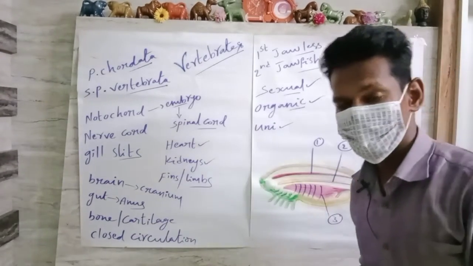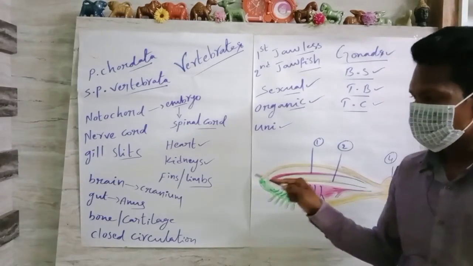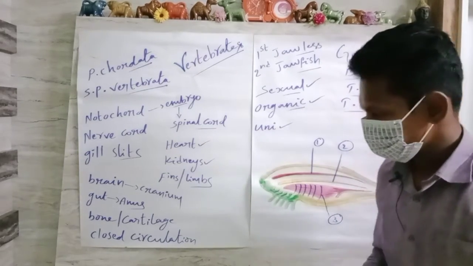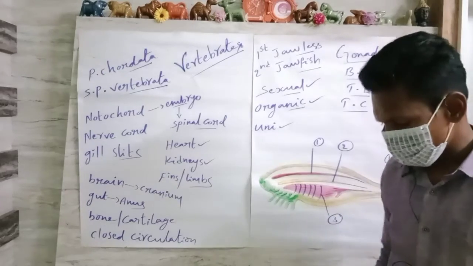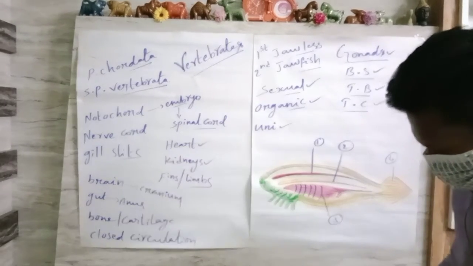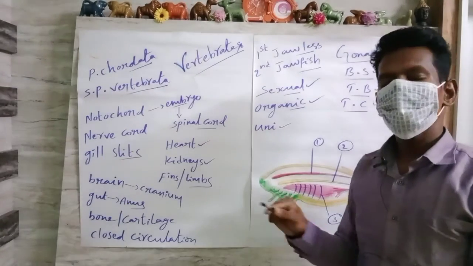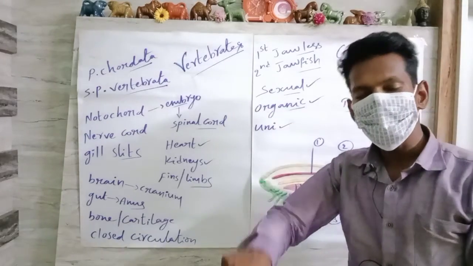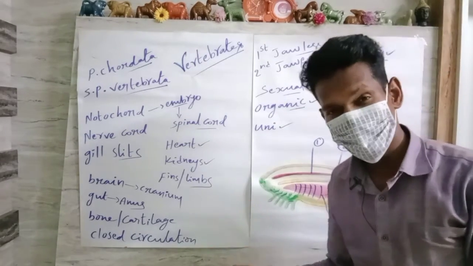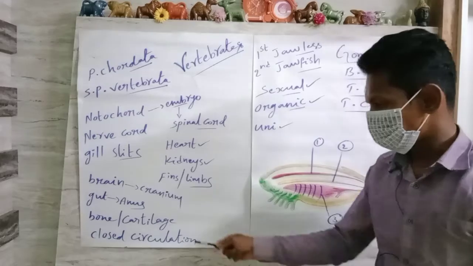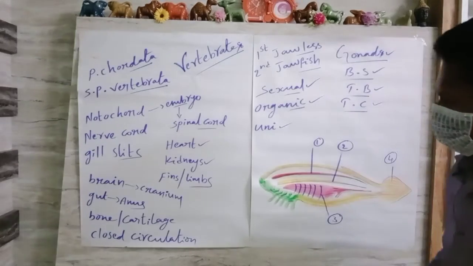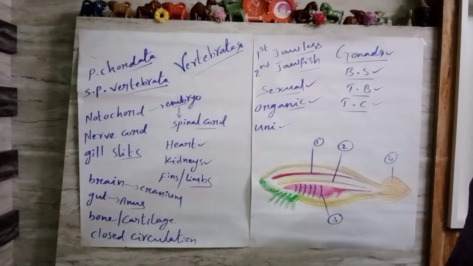So we observe a skeleton system, especially an endoskeleton, and closed circulation, in the sense that body fluids, whether lymph or blood, are circulated within vessels. That is called the closed circulatory system.